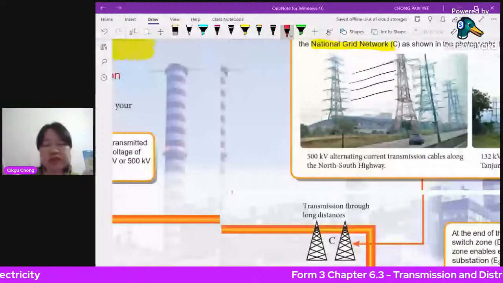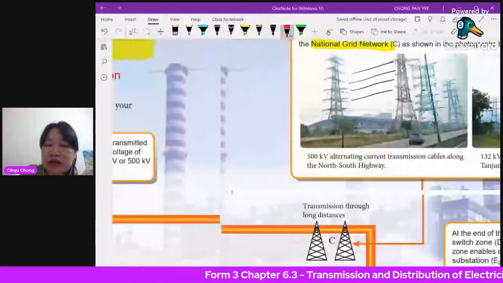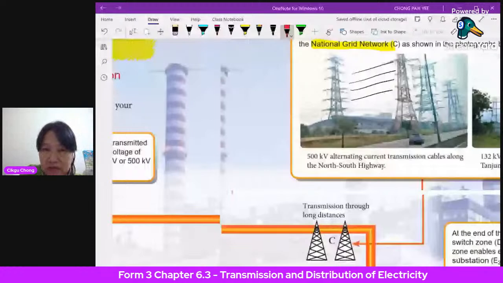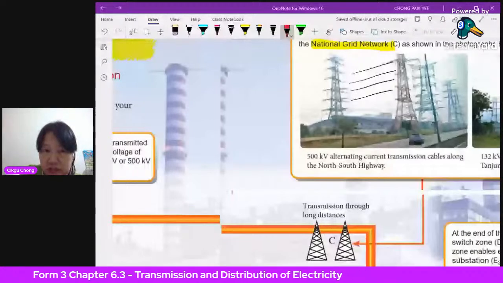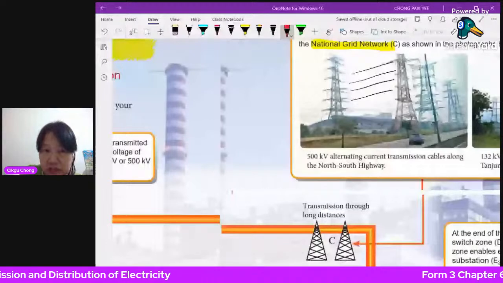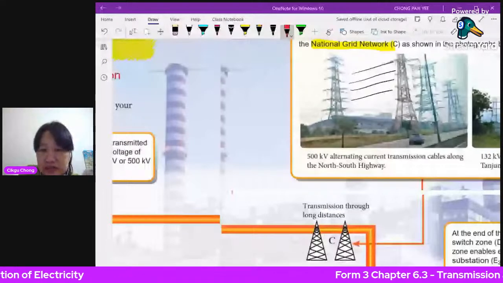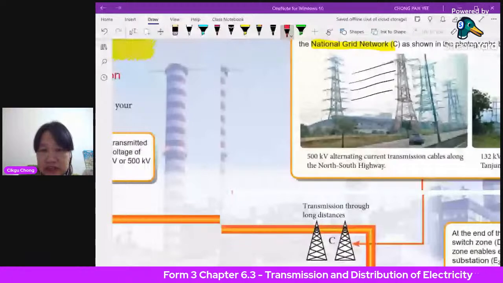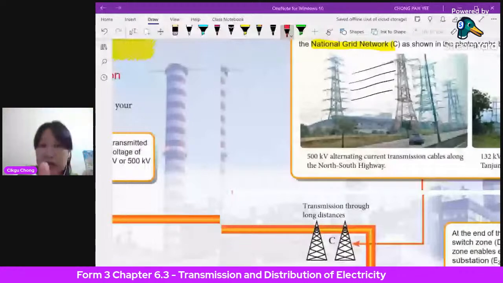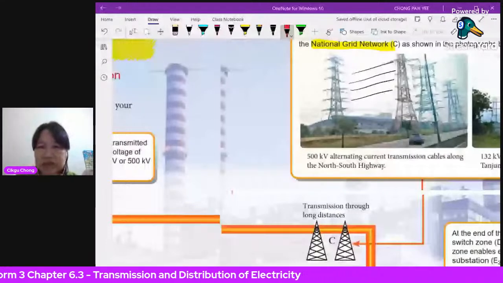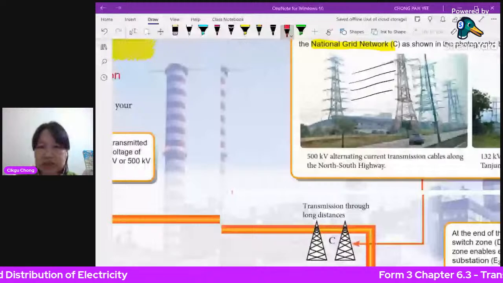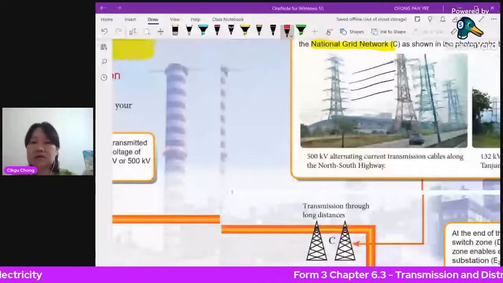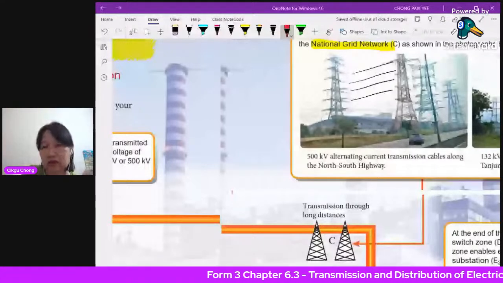Now, just now we said the voltage that is produced is at 11 kilovolts or 25 kilovolts. If we transmit this electricity at 11 kilovolts or 25 kilovolts, this current is carrying energy in the form of electricity. When it's transported along a long distance, there will be heat generated.